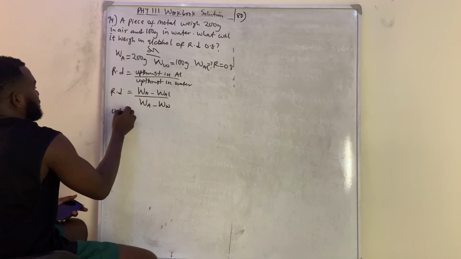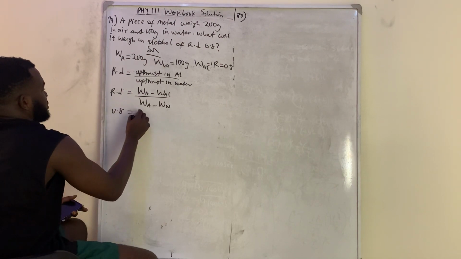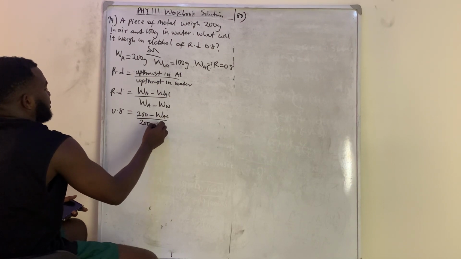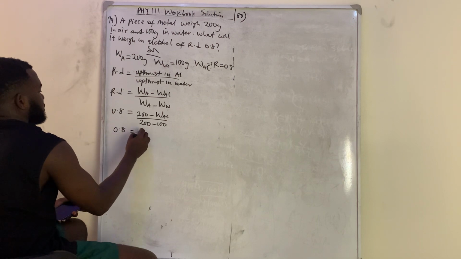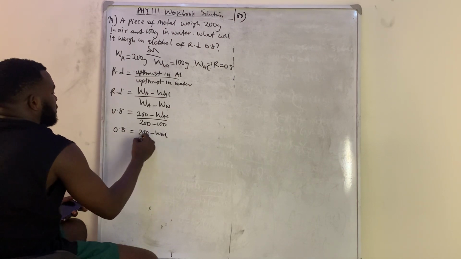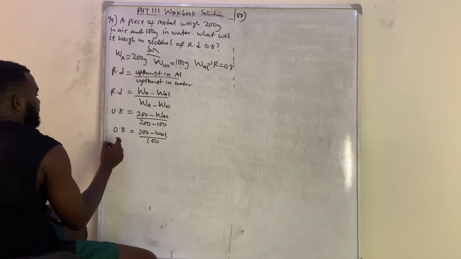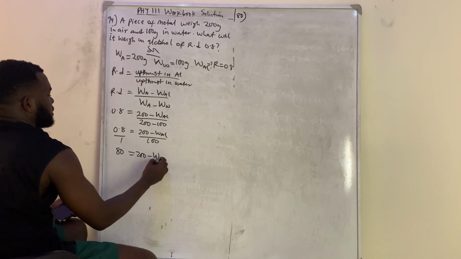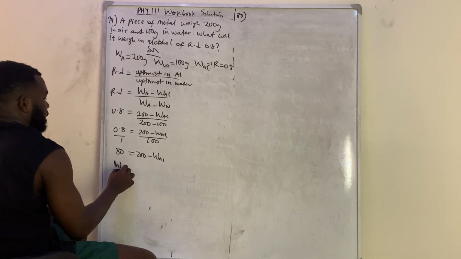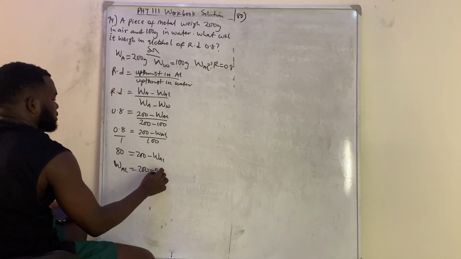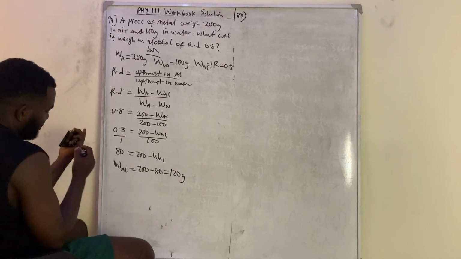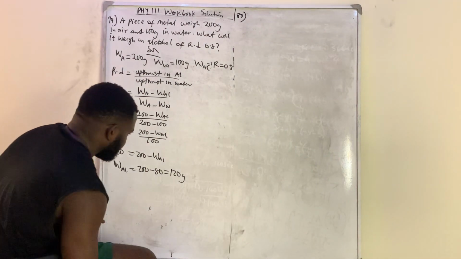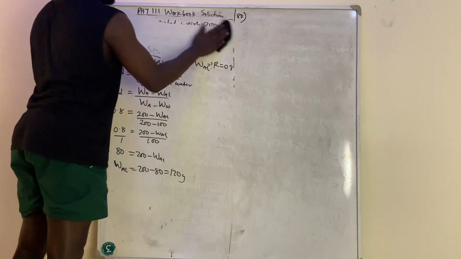So 0.8 is equal to weight in air, which is 200, minus weight in alcohol, all over 200 minus 100. So I have 0.8 is equal to 200 minus weight in alcohol all over 100. So therefore, cross multiply. This will give you 80 is equal to 200 minus weight in alcohol. So weight in alcohol will now be 200 minus 80, which is equal to 120 gram. So that is the weight in alcohol. Okay, so that is that.